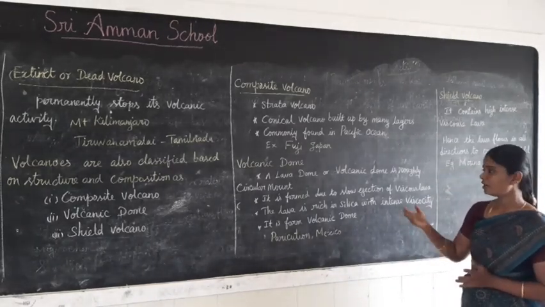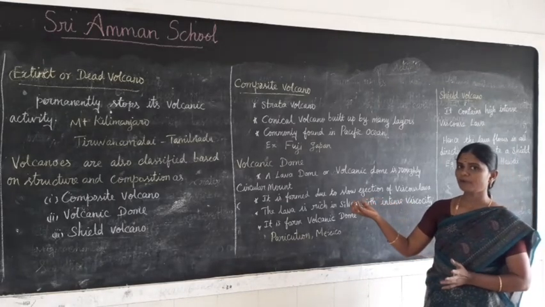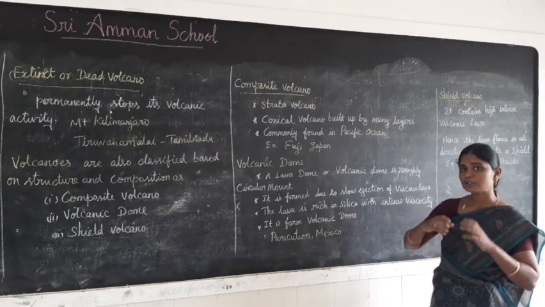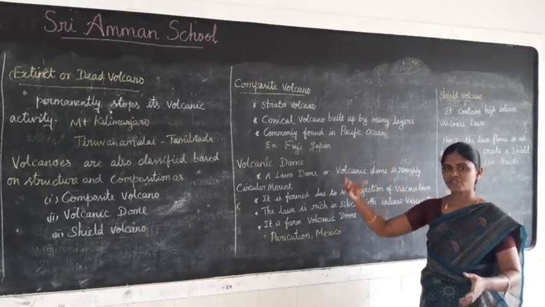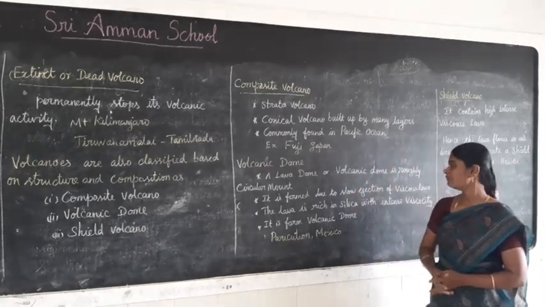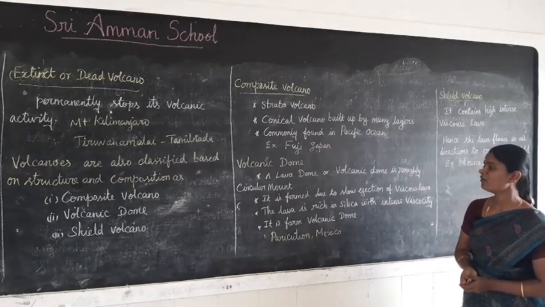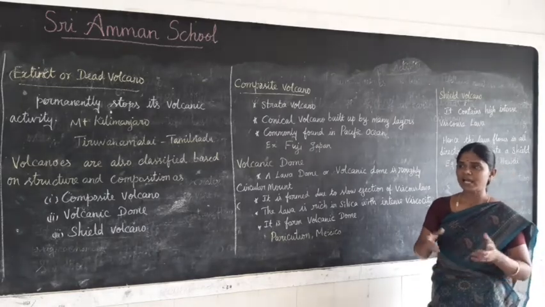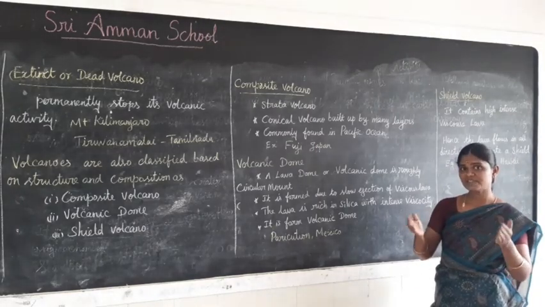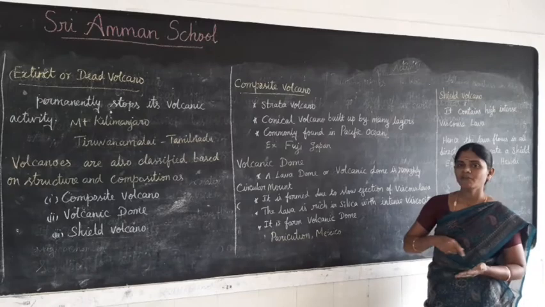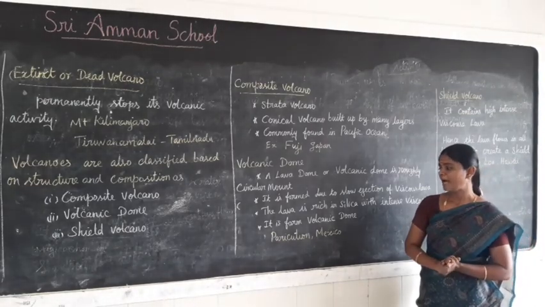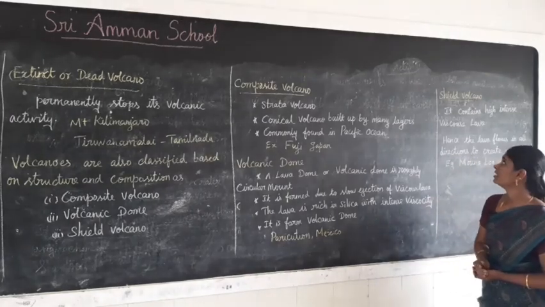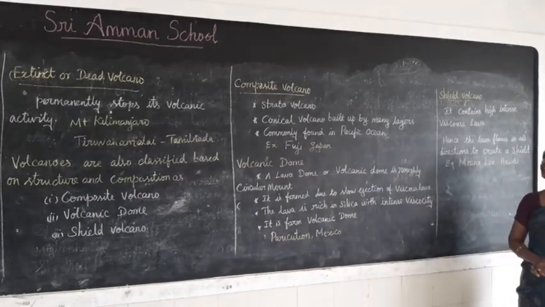Viscous means sticky. The lava is rich in silica and has high viscosity, so it forms the volcanic dome. Example: Paricutin Mountain, Mexico.